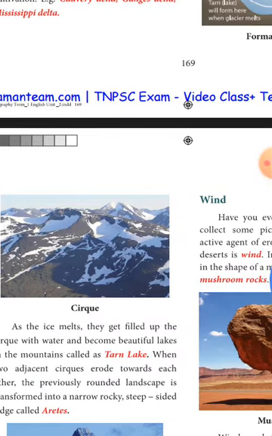Next paragraph, cirque. Ice melts and fills up the cirque with water, and it will become beautiful lakes in the mountains. They are called Tarn Lakes. They are rounded. Next one is Arêtes. The rounded landscape will change into narrow, rocky and steep-sided ridges. They are called Arêtes. Look at the picture.